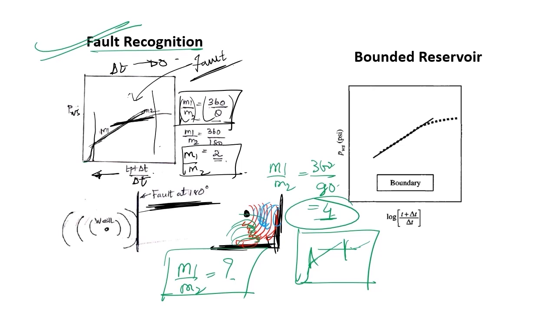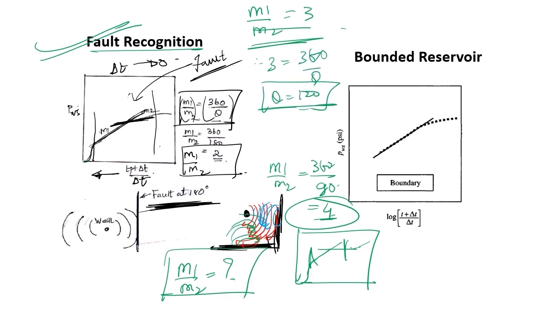Similarly you can identify, let's say my m1 by m2 is 3. If I want to identify the angle of the fault, then 3 is equal to 360 by theta, so theta is equal to 120. That means I have a 120 degree fault in my reservoir. So this is the fault recognition method. Got it? Now let's move to the bounded reservoir.